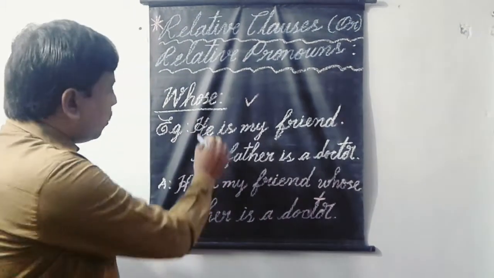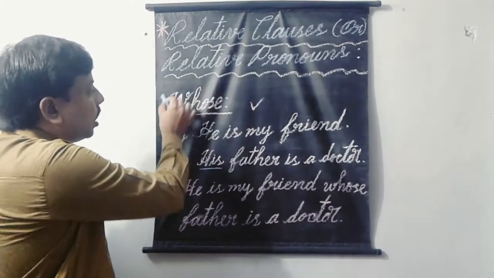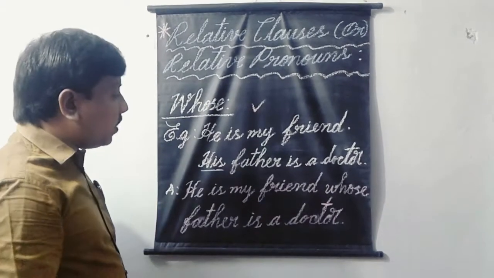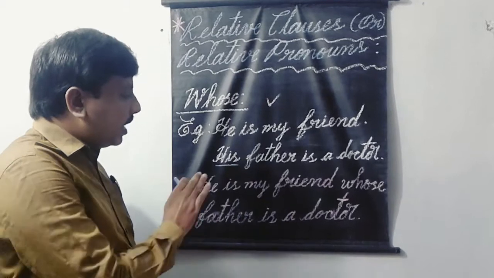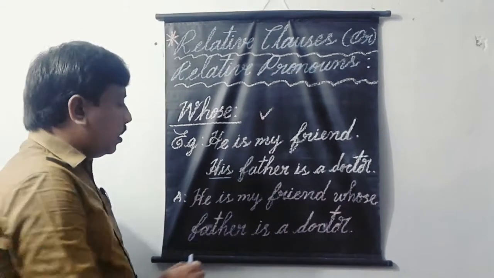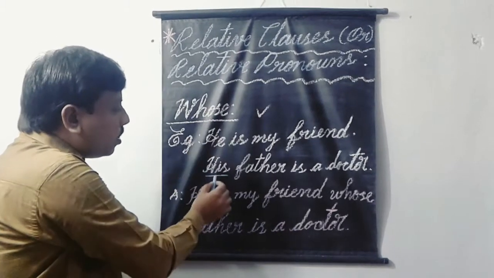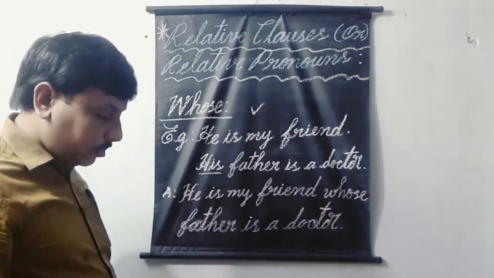In such a way, you can combine two events by using the relative pronoun whose. The point that we have to remember should be understood very obviously here. Instead of the adjectival pronoun, we should use whose in order to join two events.